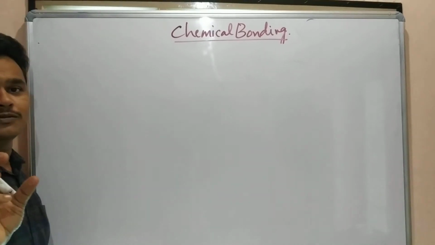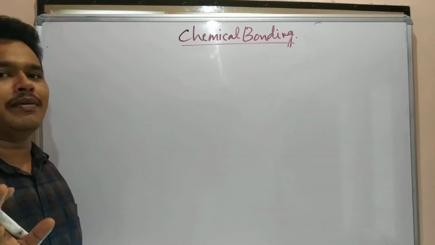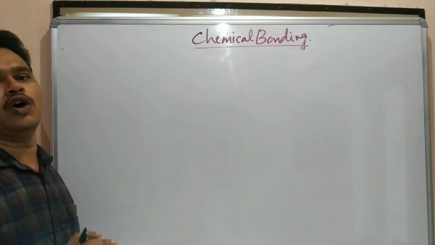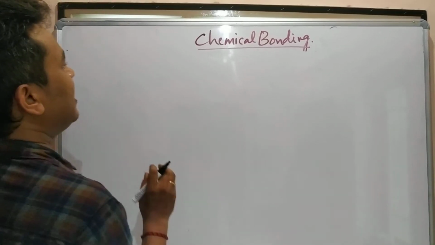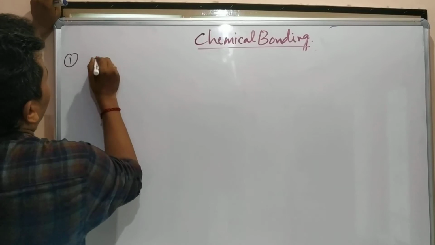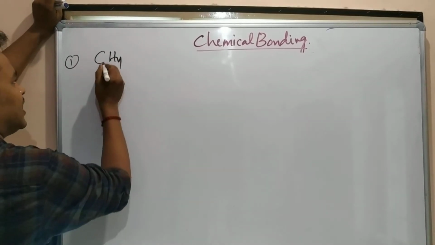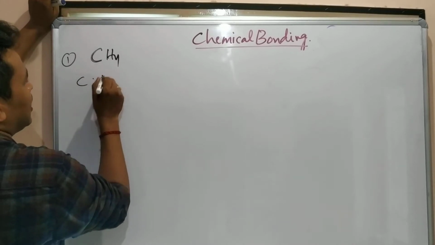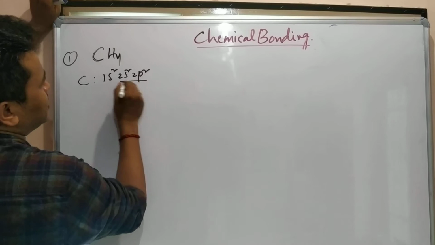Here I will explain how sp, sp2, sp3 hybridization forms by taking some examples. First of all, I will take one compound, methane. Observe carefully: in methane the central atom is carbon, whose electron configuration is 1s2, 2s2, 2p2.